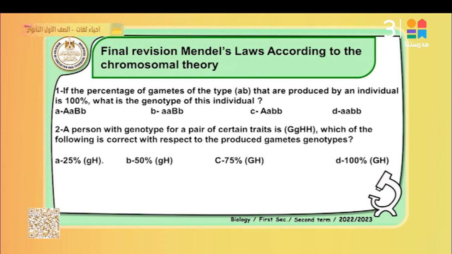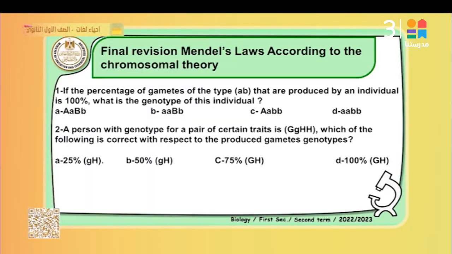If the first pair of genes is A capital a small, and the other is B capital b small, this is the type of this parent. It can produce four types of gametes: A capital B capital, A capital b small, a small B capital, and a small b small. So the best answer is D, a small b small.